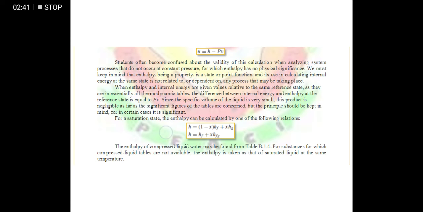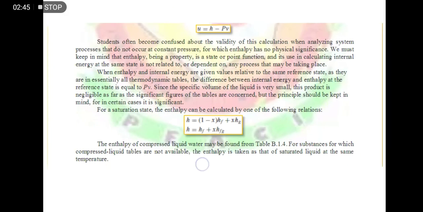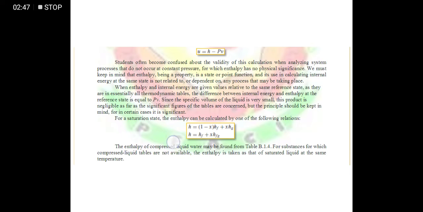So yun, at saka gumagamit din tayo ng equation na to. As you can see here, familiar sa atin to siya. Itong equation na H is equals to HF plus X HFG. Nagamit natin yun siya if I'm not mistaken sa specific volume at saka sa internal energy.